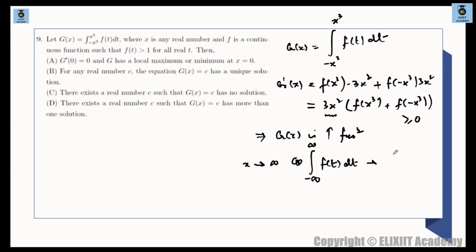This will give you some large positive value. और नेगेटिव के लिए मान लो suppose ये अगर positive होता है तो this will be negative. See, as x tends to minus infinity, this integral will go from infinity to minus infinity, f t dt.